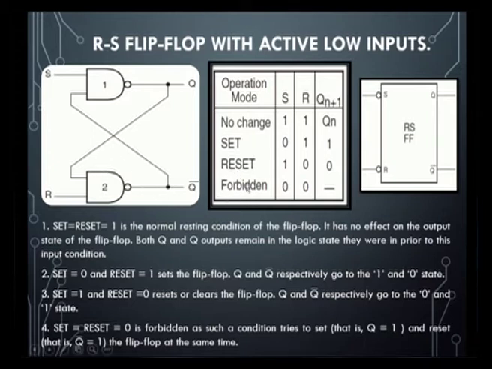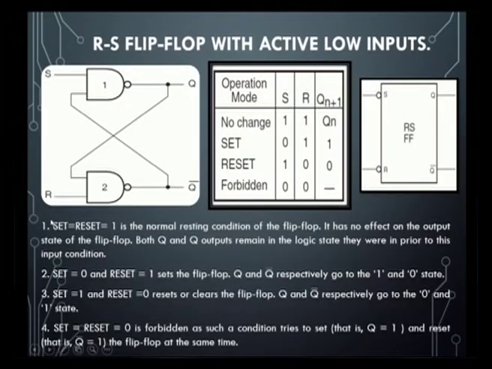With the help of the truth table we get to know this. This is the symbol representation of the flip flop. These are active low inputs. The bubble at the inputs S and R indicates active low inputs. That is why this RS flip flop is considered an active low RS flip flop.